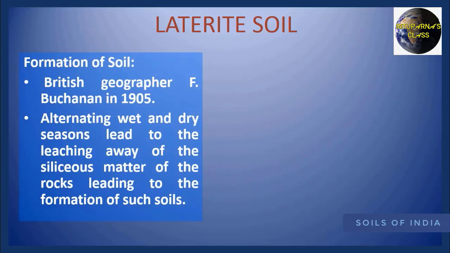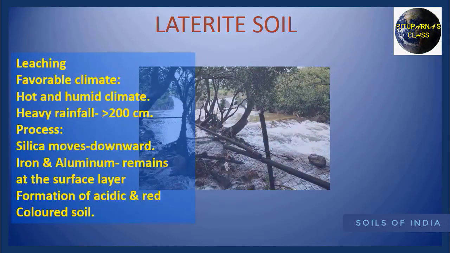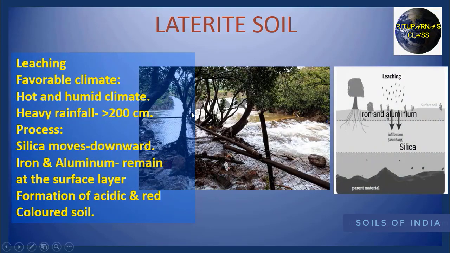Now we are going to discuss the formation of laterite soil. For the formation of laterite soil, I have already said we need wet and dry season and we need the process of leaching. Now, what is the process of leaching? For the process of leaching, we need hot and humid climate and heavy rainfall which should be more than 200 centimeter. Here I want to add one thing.